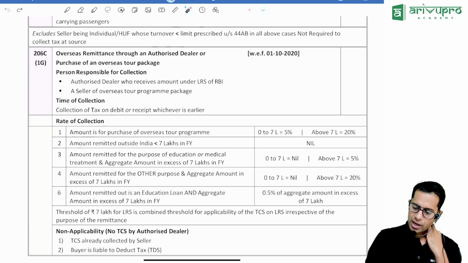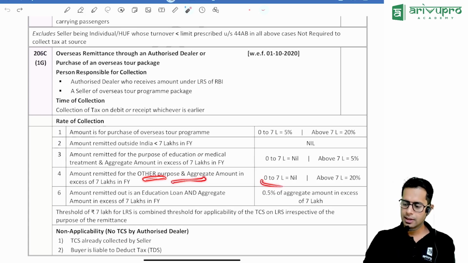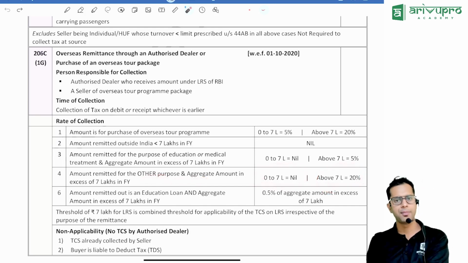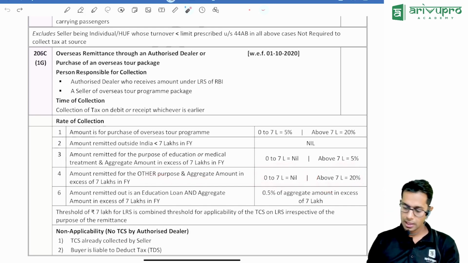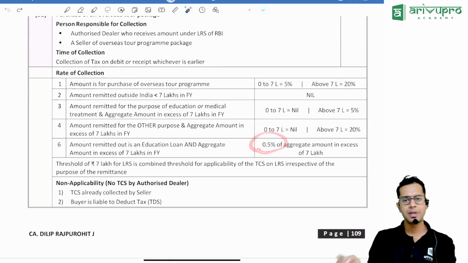Then for any other purpose, if you're giving the money outside India, up to 7 lakhs, no problem. More than 7 lakh, 20% TCS will be applicable. Amount remitted out as an educational loan: if the amount is an educational loan, then the rate will be 0.5%.